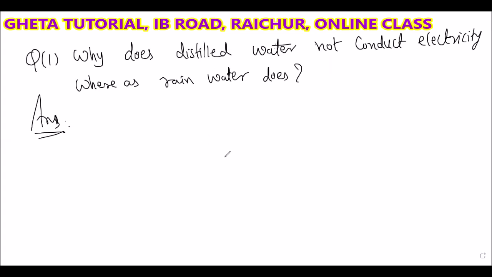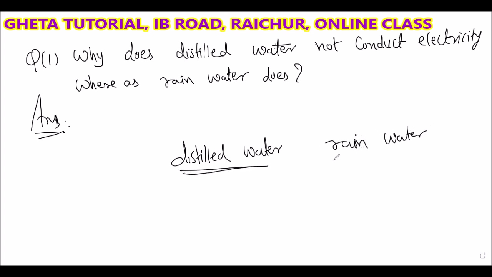Tell me now, distilled water. See here, two waters: we have distilled water and we have the rainwater. So first you have to understand what is this distilled water and the rainwater.